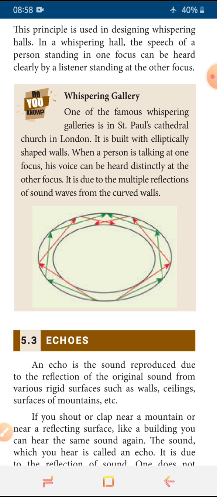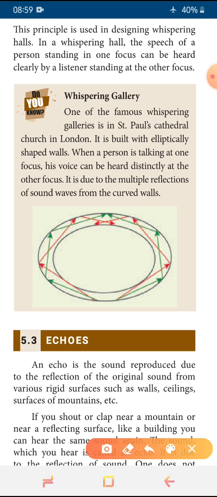So that's why they are designing the walls like that. And here, do you know, they have given a whispering gallery. This is one of the famous whispering galleries, in St. Paul's Cathedral Church in London. This church is built with elliptically shaped walls. When a person is talking at one focus, his voice can be heard distinctly by the person placed at the other focus. It is happening because of the multiple reflection of sound waves.